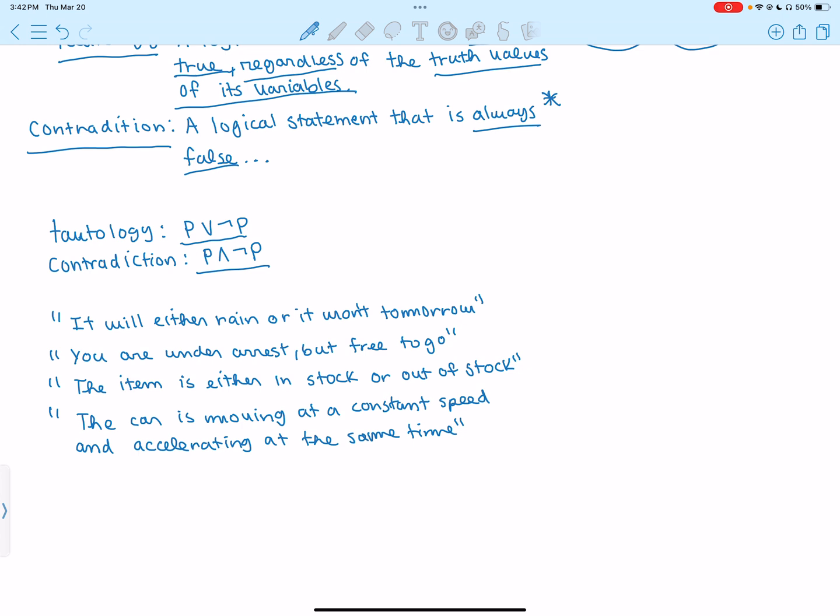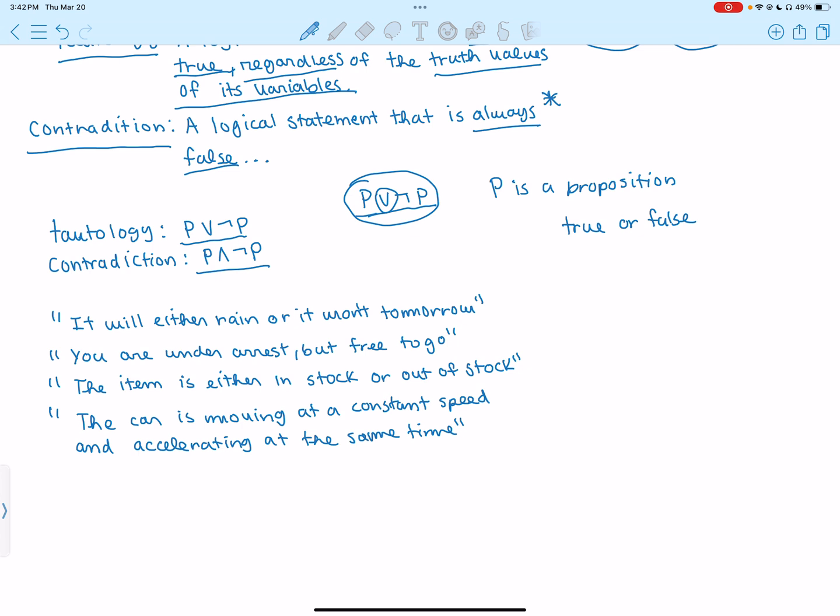For the tautology, we have P or not P. And remember, P is a proposition. To be a proposition, it has to be either true or false, but never both at the same time, and we can know for sure it's either true or false. So when we state P or not P, since P is either true or false, and when we have an or we only need one of them to be true for the whole statement to be true, in this case it's always going to be true.